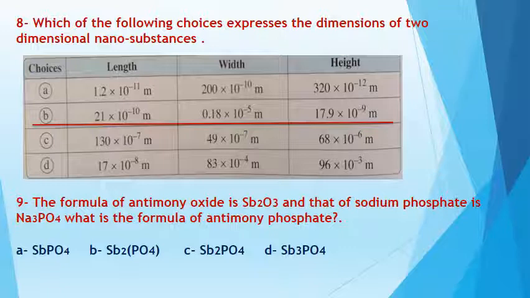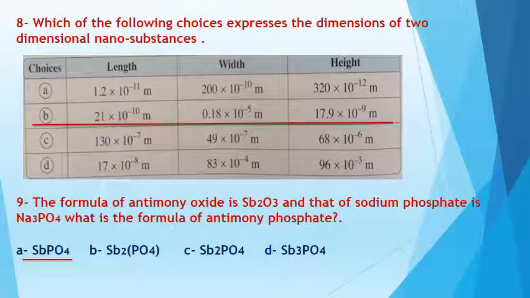Okay, from this information, you can conclude that the chemical formula of antimony is Sb, and its valency is 3. And the chemical formula of phosphate is PO4, and its valency is 3. Yes, we can cancel the valency of these two substances together, as they have the same valencies. So we can cancel the valency here. So the chemical formula will be SbPO4, which is letter A. Okay.